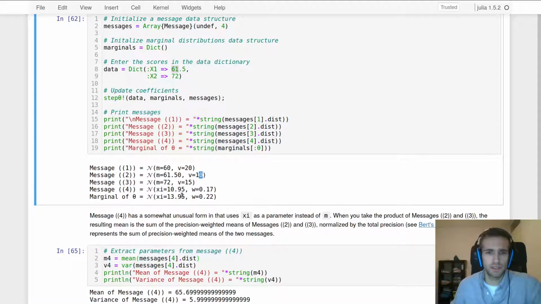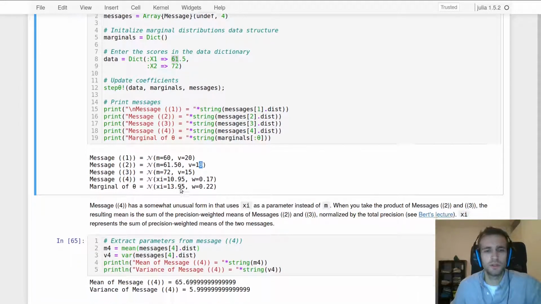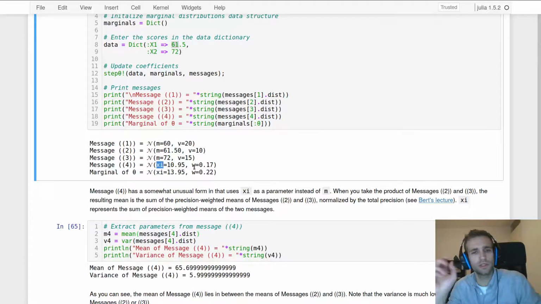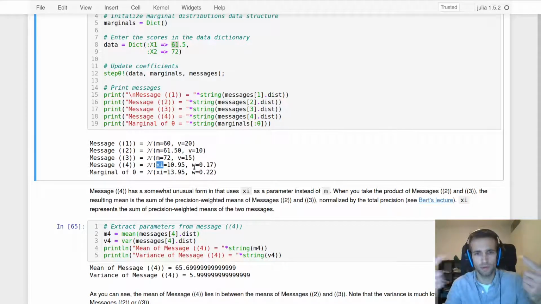The fourth message, as ForneyLab reports it, is a bit unusual in that there is not an m here, but a xi, which stands for chi. If you've watched Bert's lecture on Gaussian distributions, then you'll remember that when you take the product of two Gaussian density functions, PDFs, not the product of two Gaussian variables, if you take the product of two Gaussian PDFs, then you are weighing each of the means with their precisions, you're summing that, and then you're renormalizing that.